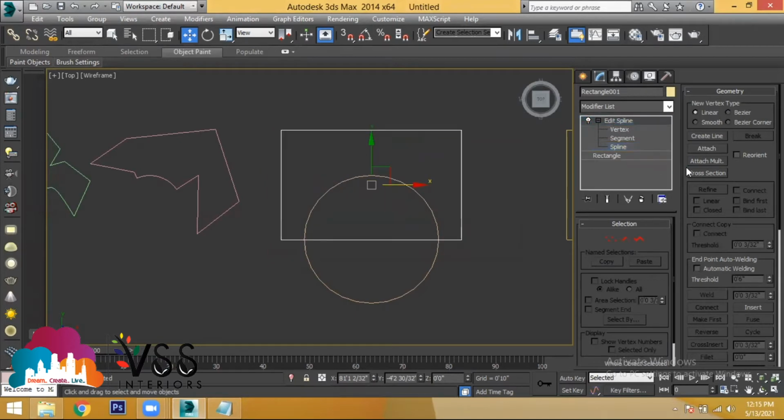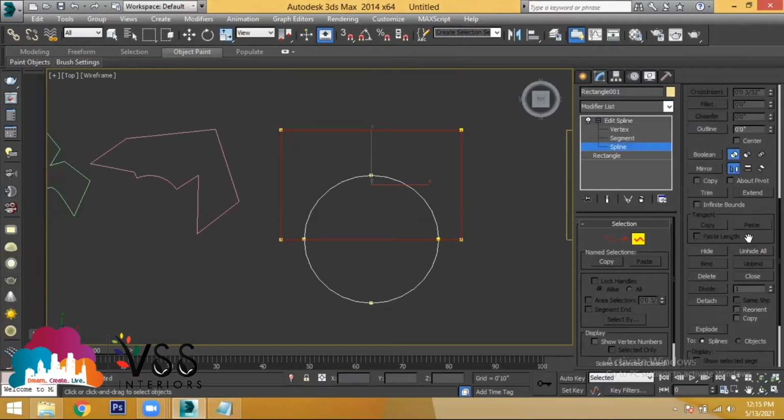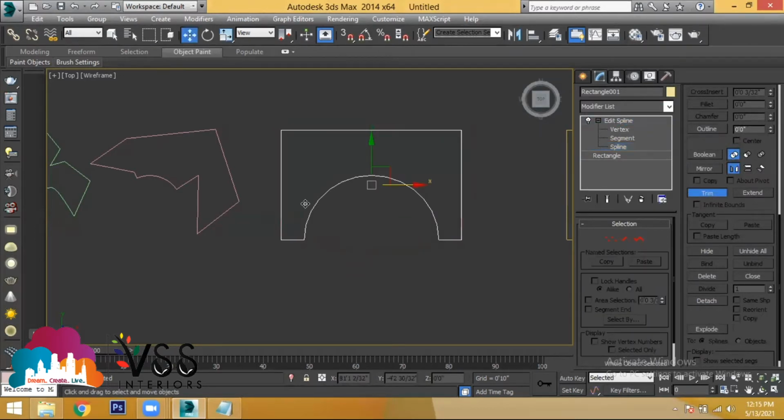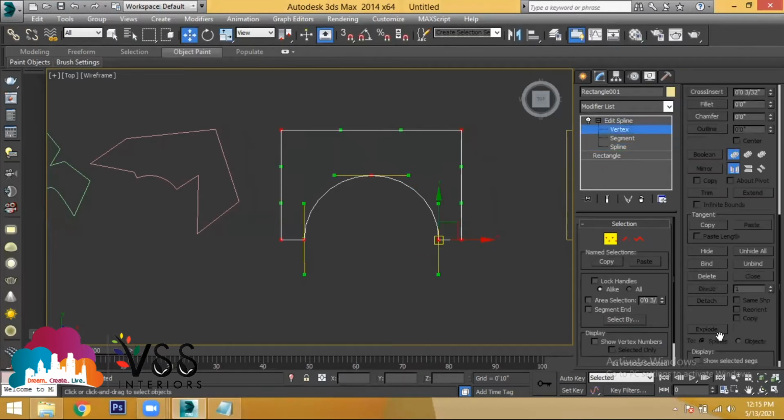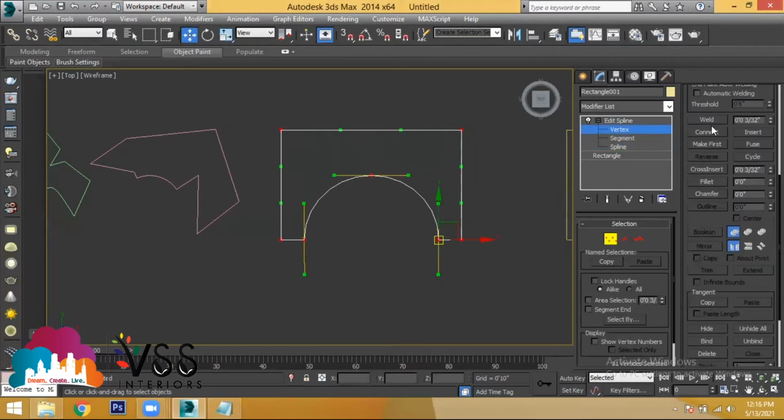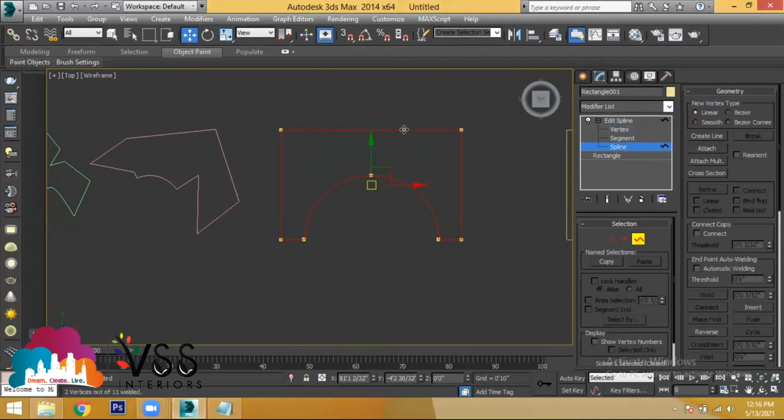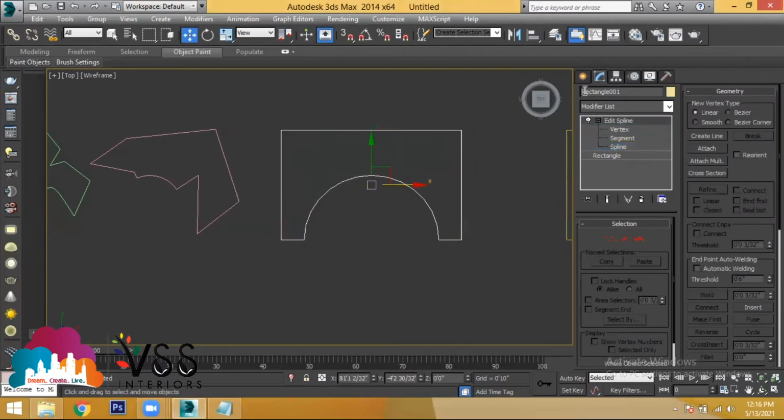Later, use attach to attach the circle to the rectangle, then go to spline selection and use the option called trim and trim the portion which you don't need. Then this shape has been converted like this. To make a single selection, go to vertex, select all the endpoints and use the option called what? Weld, so that you get a single selection. Is that clear? Any doubts?